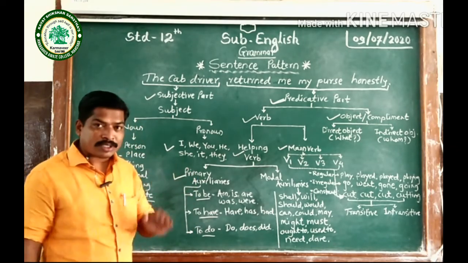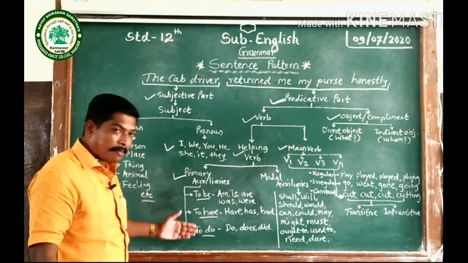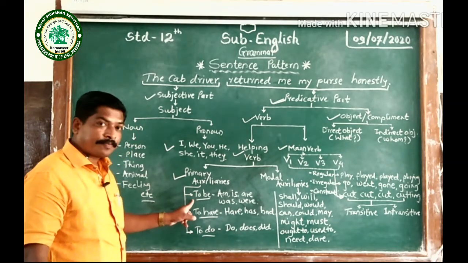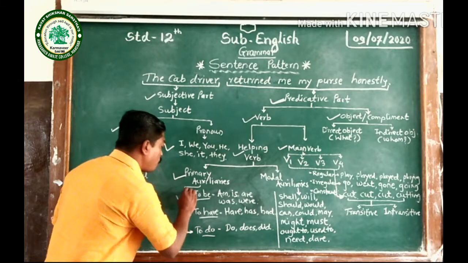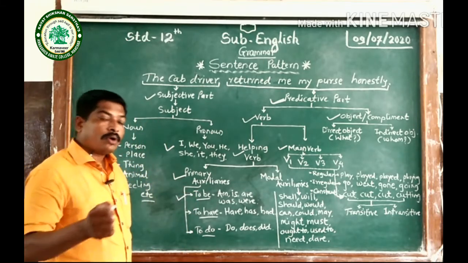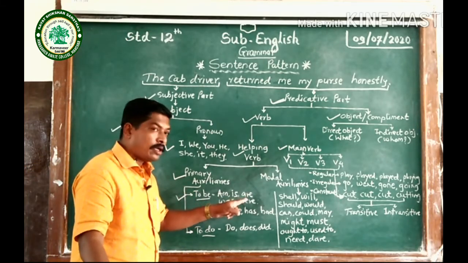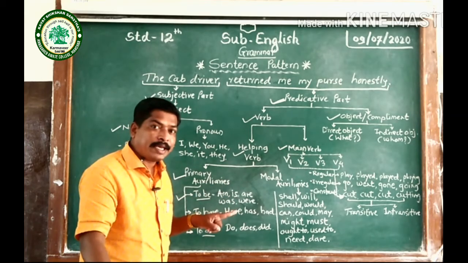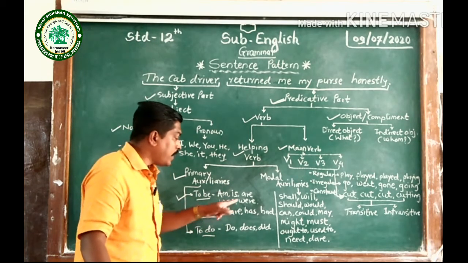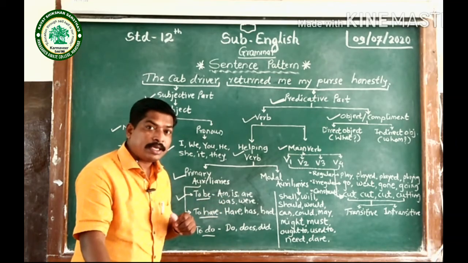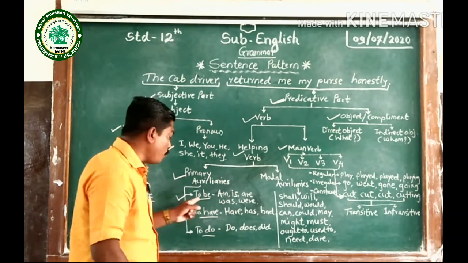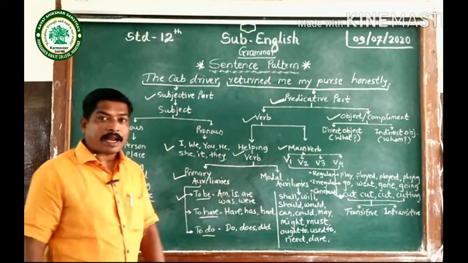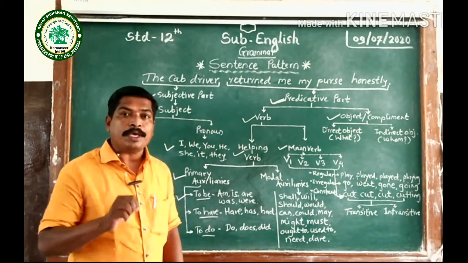So which are the primary auxiliaries? All these are the primary auxiliaries which you can see on your blackboard. The first one, the primary auxiliaries of to be. So am, is, are, those are the primary auxiliaries in present, and was, were, these are the primary auxiliaries in past of to be. So am, is, are, was, were, these are the primary auxiliaries of to be.